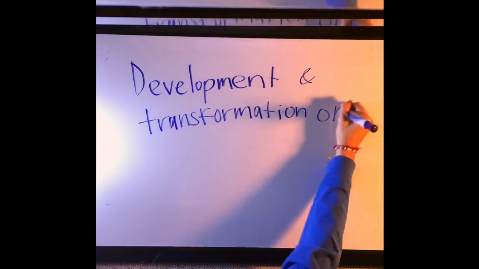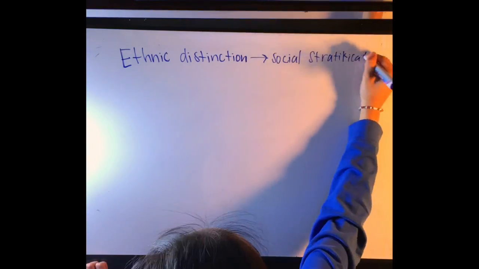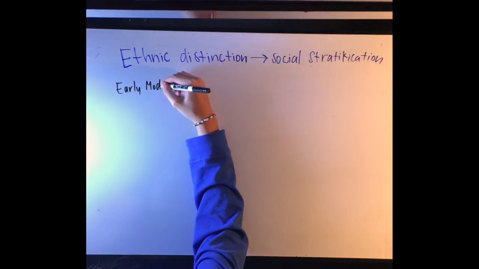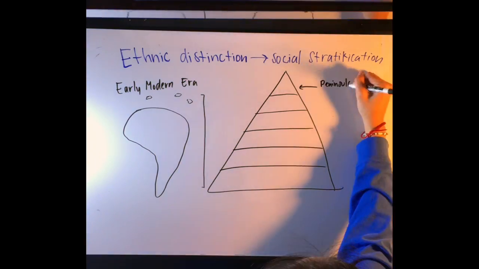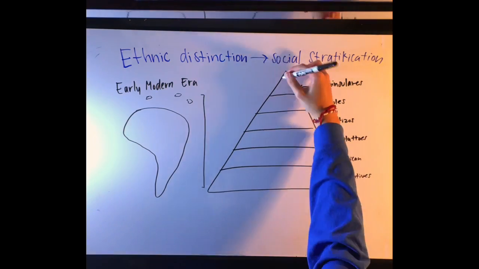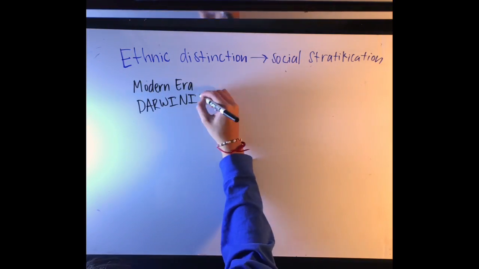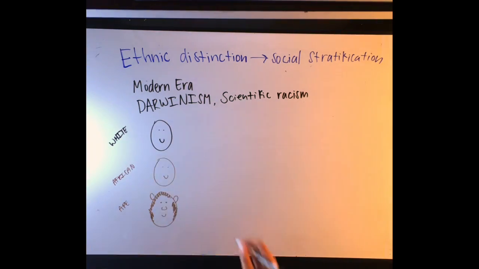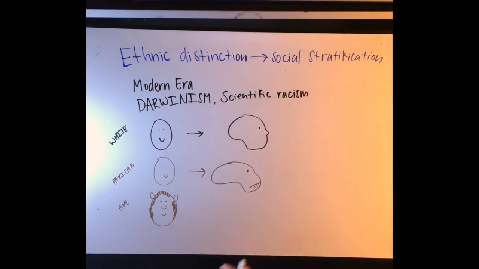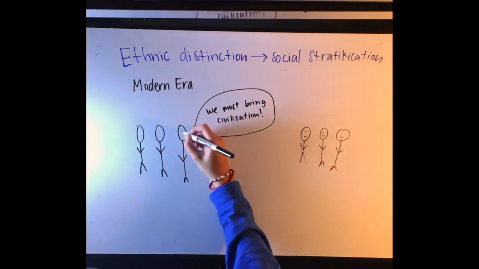Development and transformation of social structures. Social stratification based on ethnic distinctions continued during this time period. During the early modern era, the mixed race classes had been developed during the colonization of Latin America. The classes were distinguished by skin color. In the modern era, despite the political successes of mixed race classes and abolitionists in some areas, social Darwinism perpetuated ethnic hierarchies and preferences by supposedly justifying them. Europeans claimed superiority over other ethnicities where they thought they were being civilizing.